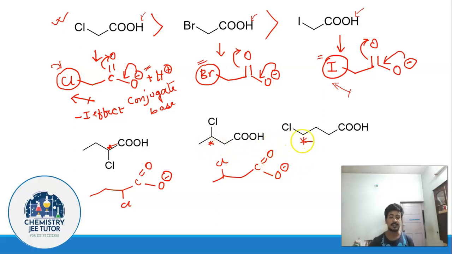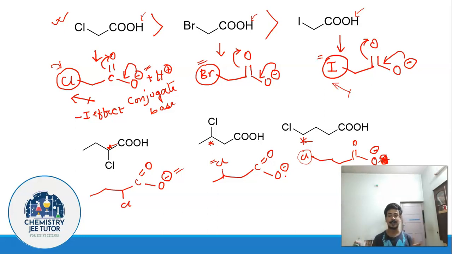In this case, if you see in all these three cases, the conjugate base is going to be resonance stabilized, and the resonating structures are going to be equivalent in all these three cases. So again, resonance is not going to give you a correct explanation in this case. So what is happening? In this case, chlorine is located at the nearest position. Understand this. In this case, chlorine at a farther position, and in this case at the farthest position. So understand this.